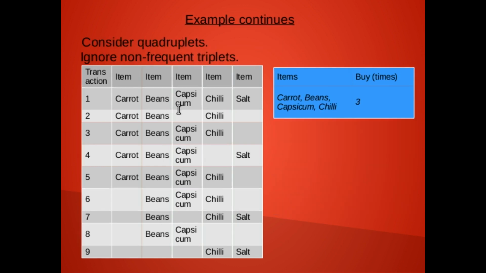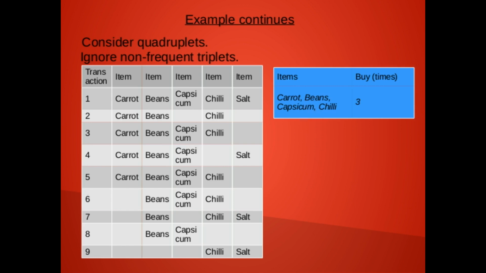In quadruplets also, we can omit the triplets which have less value than the threshold value. So here we can make only one quadruplet, but it also contains triplets having less than the threshold value, so we can discard this quadruplet.